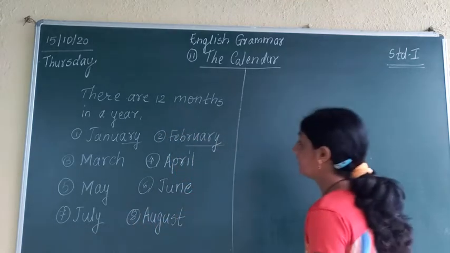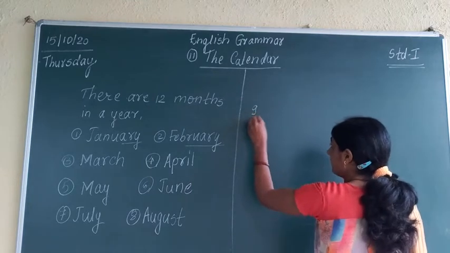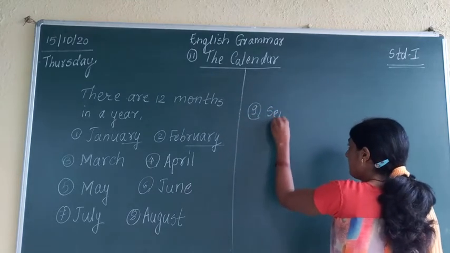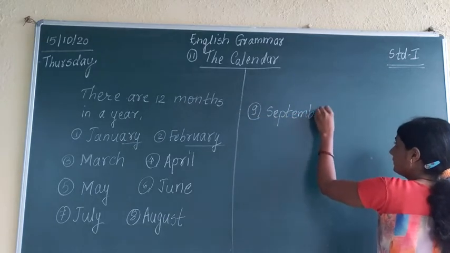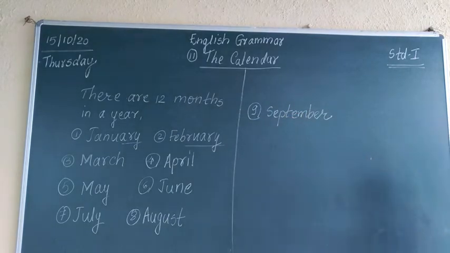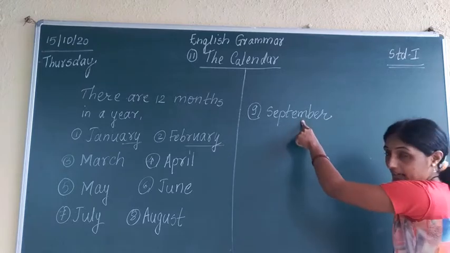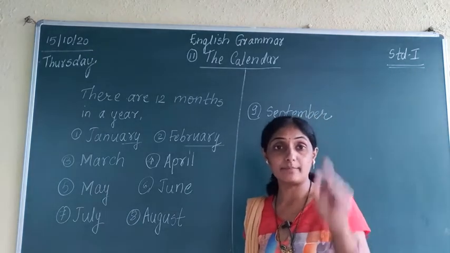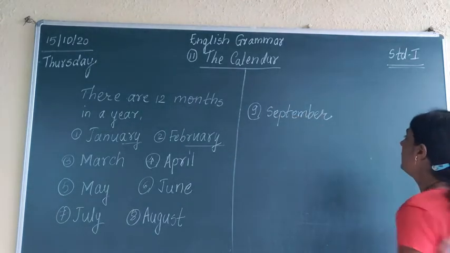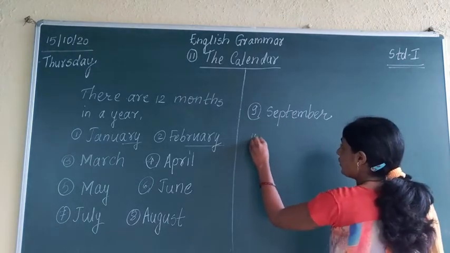Okay. Ninth one is September. September. Okay. M is silent here. You have to say it with the M silent. M is silent in that word. Okay. After September is October.